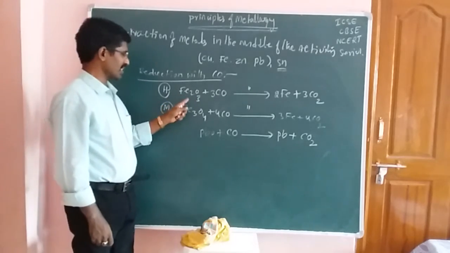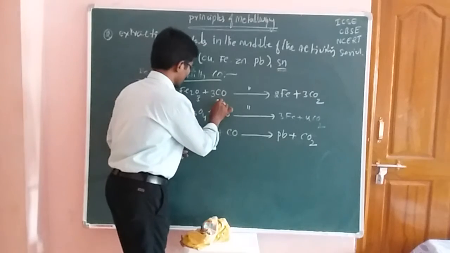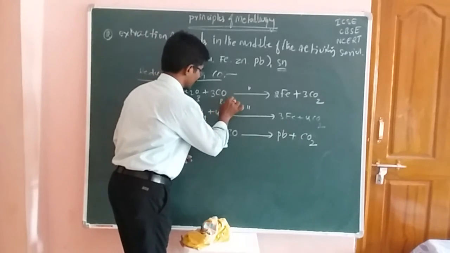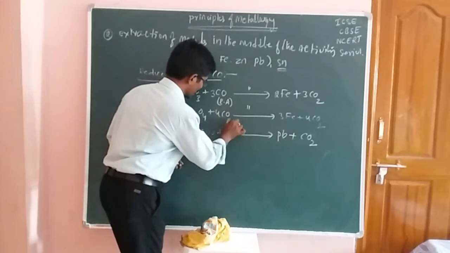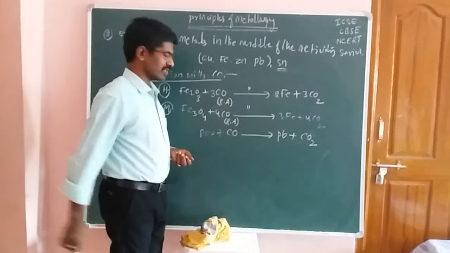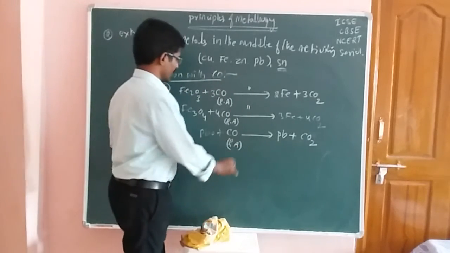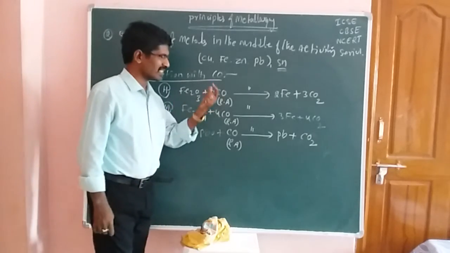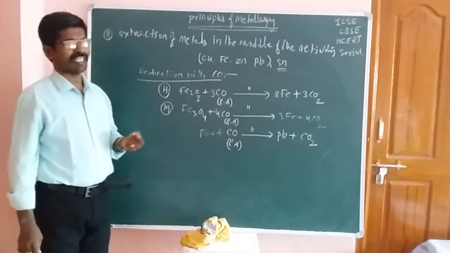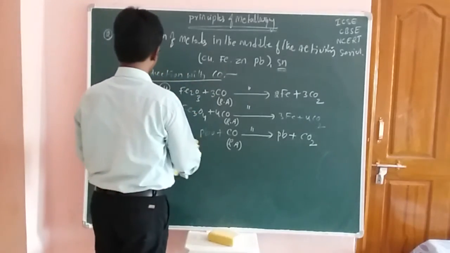Hematite and magnetite react with carbon monoxide. Here carbon monoxide is used as a reducing agent. Here also it is used as a reducing agent. So by using the reducing agents, these oxides are converted into crude metals. Okay students, so this is the reduction process.